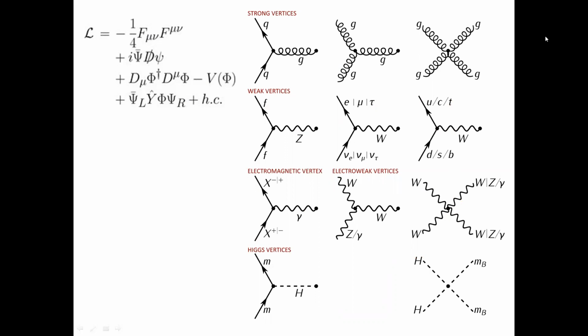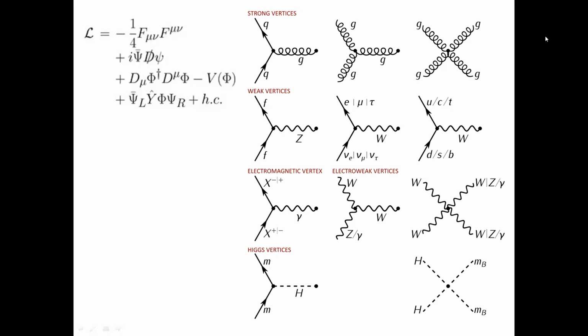And D is a covariant derivative, which is defined by the partial mu minus some coupling constant times the charge times the gauge boson. So such covariant derivatives provide the gauge interactions between the spin one bosons and spin one half fermions.